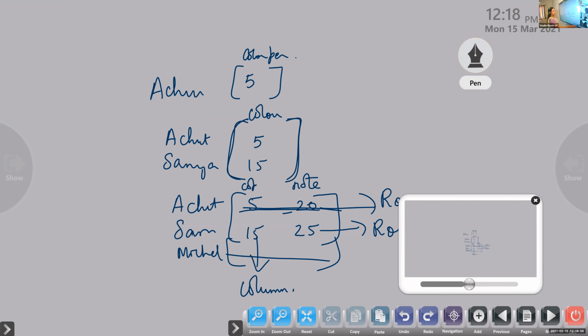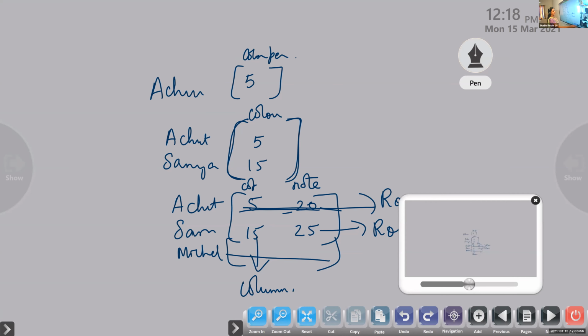So the next thing we are going to learn is order of the matrix. What is meant by order of the matrix? Next definition is order of a matrix. Suppose A is a matrix having m rows and n columns.